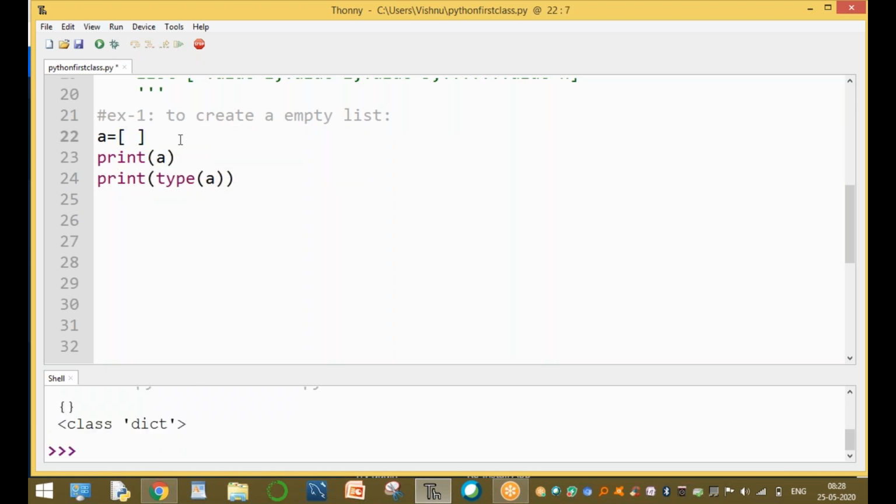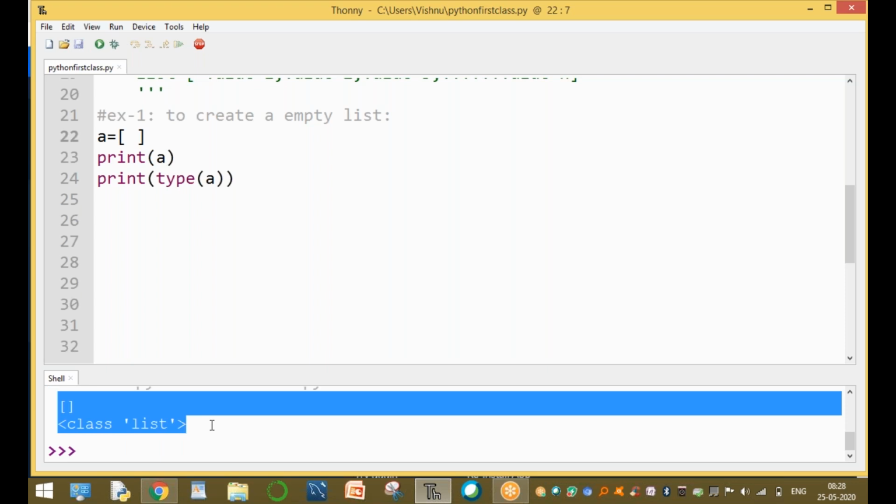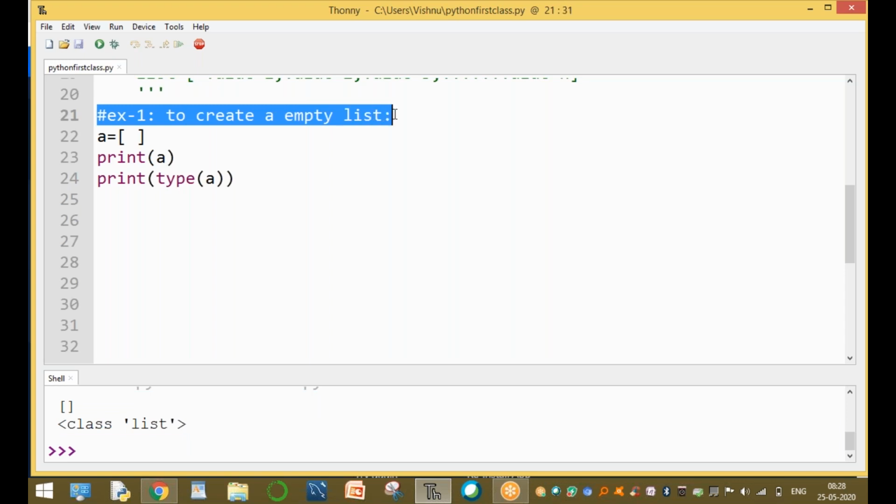That's why the variable is a list type. Run this command. So it is a list. The type of the variable is list type. This is the first example, to create an empty list. Clear, guys? Up to here, all of you?